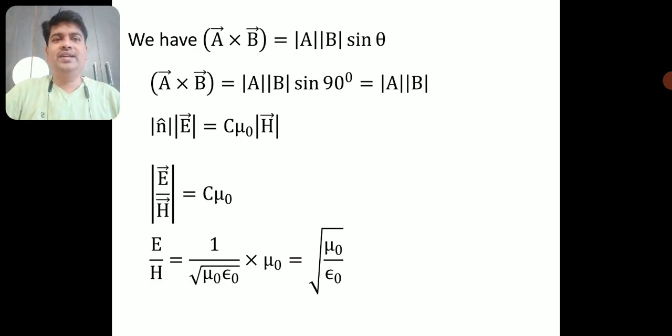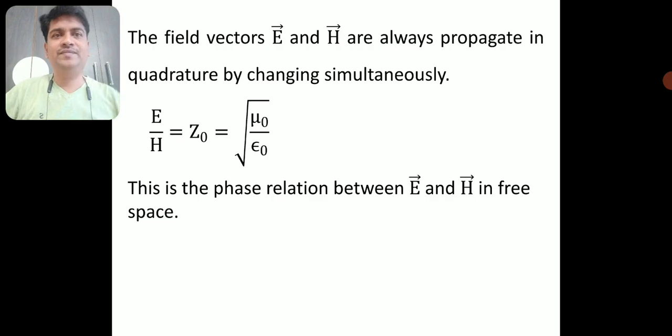Now the mu naught in the numerator can be written as root mu naught into root mu naught. One root mu naught will cancel with the root mu naught in the denominator. Now I will be left with root of mu naught divided by epsilon naught. So E divided by H will be equal to root of mu naught divided by epsilon naught.